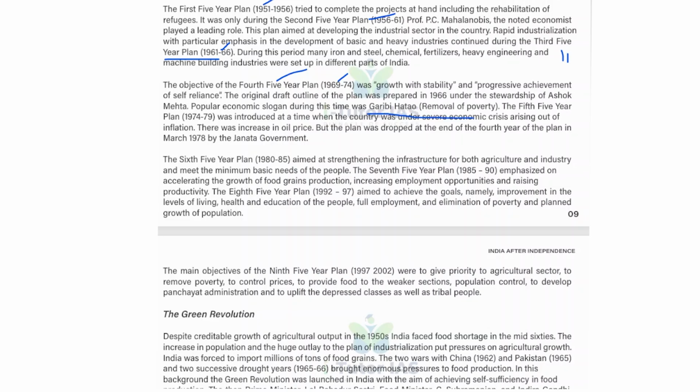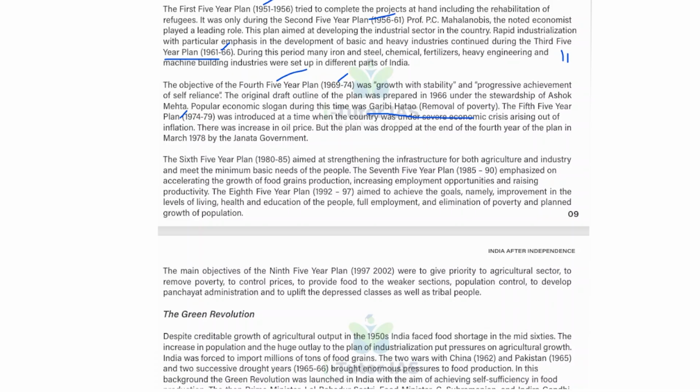And the fifth 5 year plan, that is 1974 to 1979, was introduced at the time when the country was under severe economic crisis arising out of inflation, and there was an increase in oil prices.